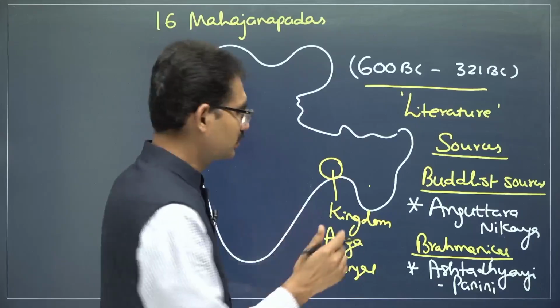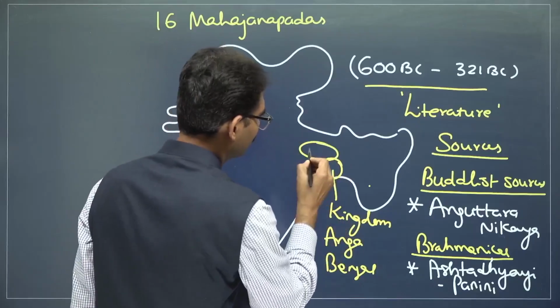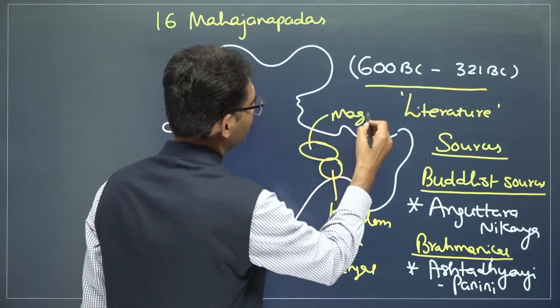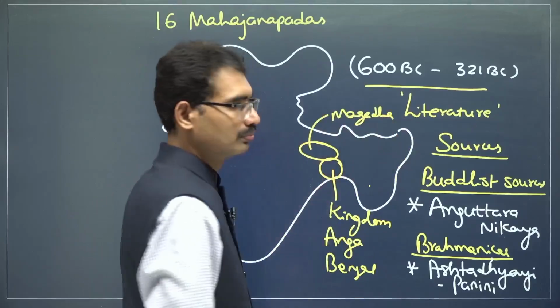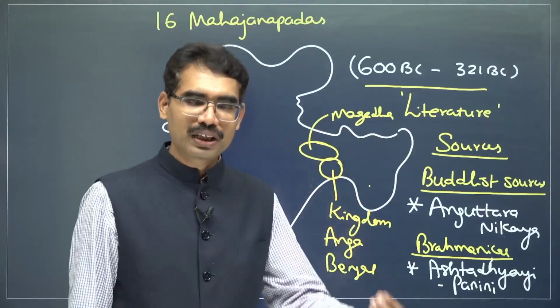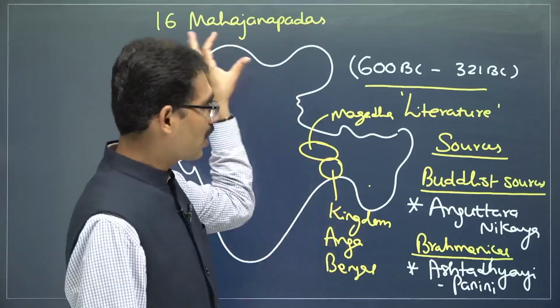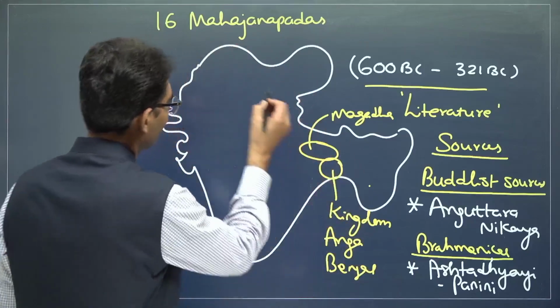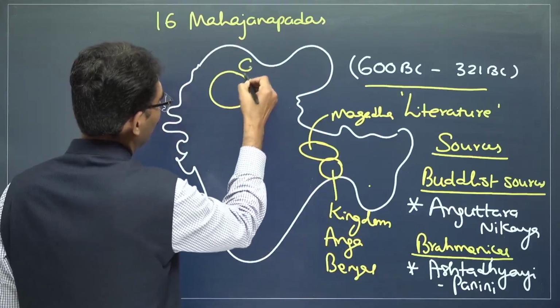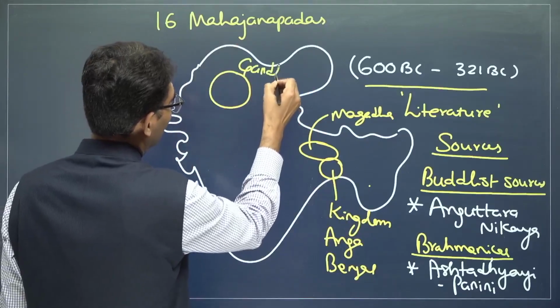In Bihar, there is a kingdom called Magadha. Like that, in UP also some Mahajanapadas are there. In Rajasthan also one kingdom is there. In the Northwest one famous kingdom is known as Gandhara.